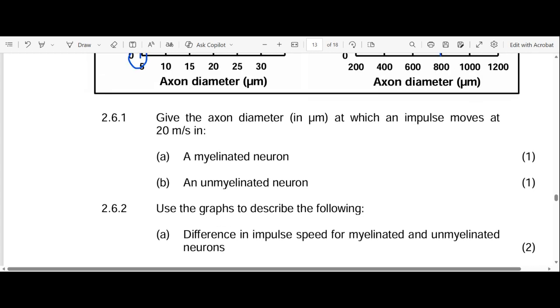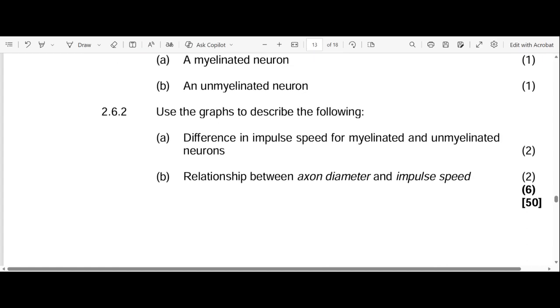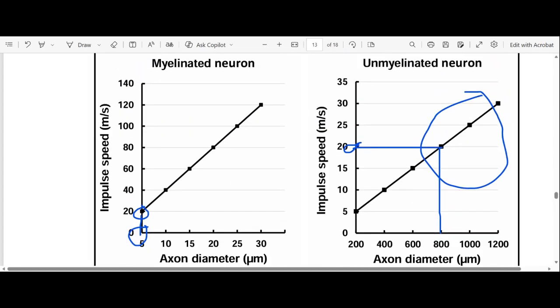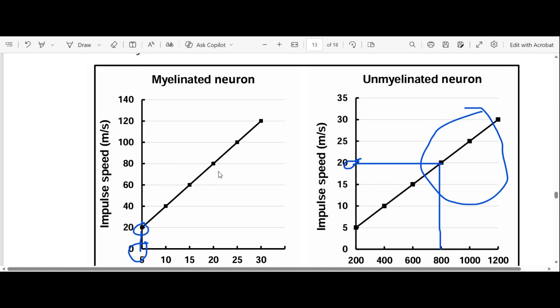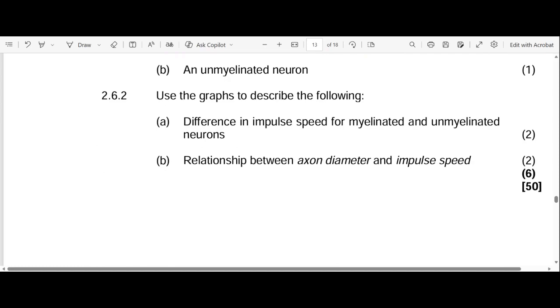Okay, so we're done with 2.6.1. So let's go to 2.6.2. Use the graphs to describe the following. Difference in impulse speed for unmyelinated and myelinated neurons. Okay, so difference in speed. We can see that the myelinated neurons are faster than the unmyelinated neurons, or the unmyelinated neuron is slower as compared to the myelinated neuron. This word is a tongue twister, eh?